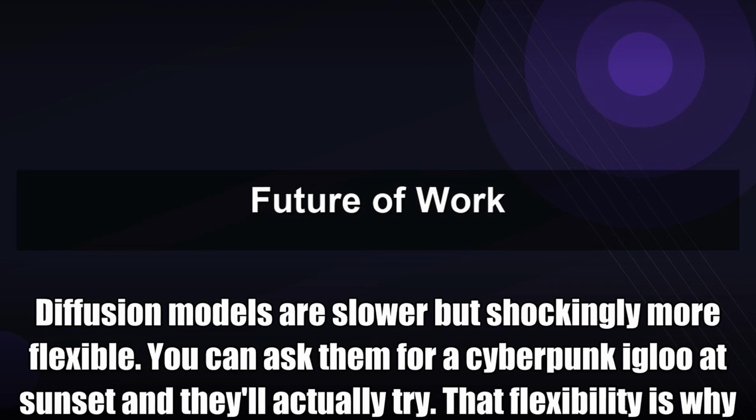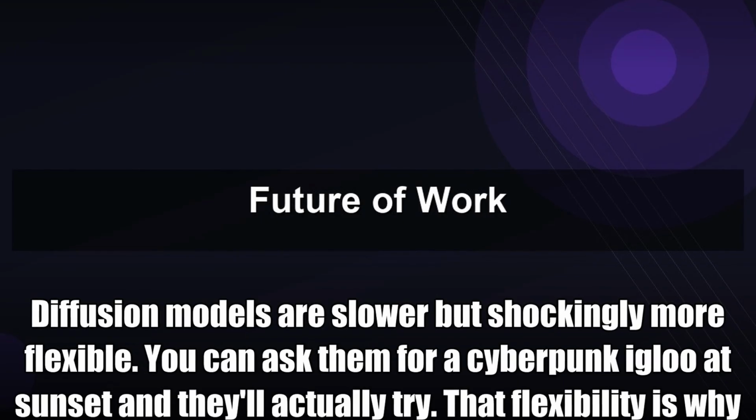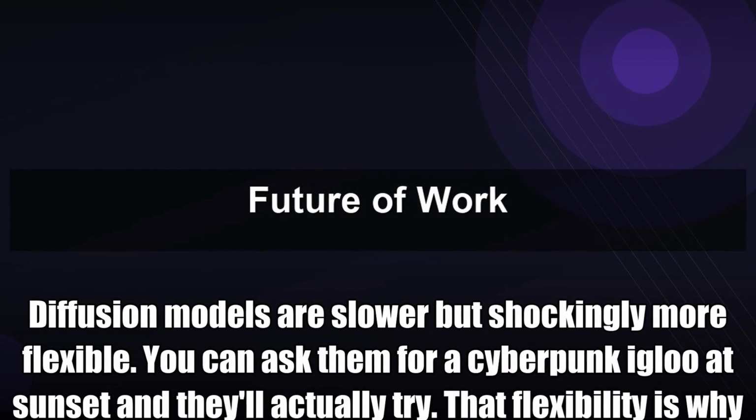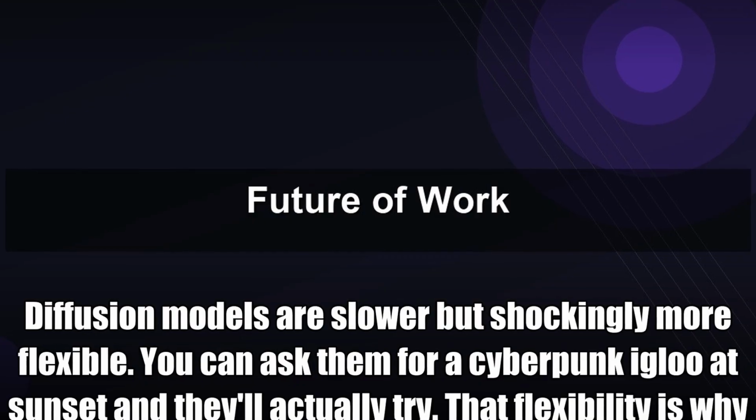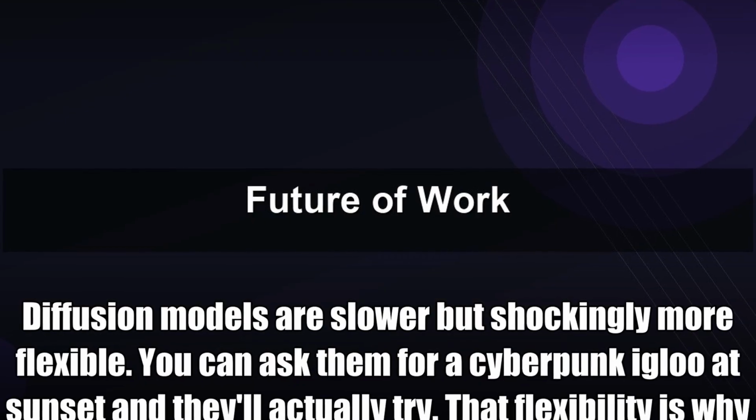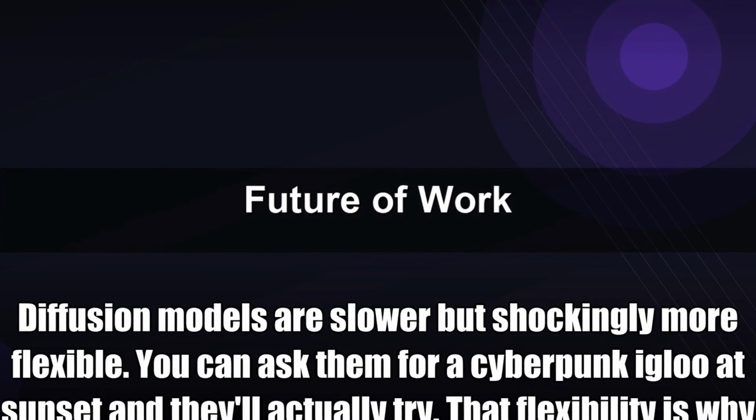Diffusion models are slower, but shockingly more flexible. You can ask them for a cyberpunk igloo at sunset, and they'll actually try. That flexibility is why diffusion basically took over the AI image space starting around 2022. Stable Diffusion alone has been downloaded tens of millions of times.